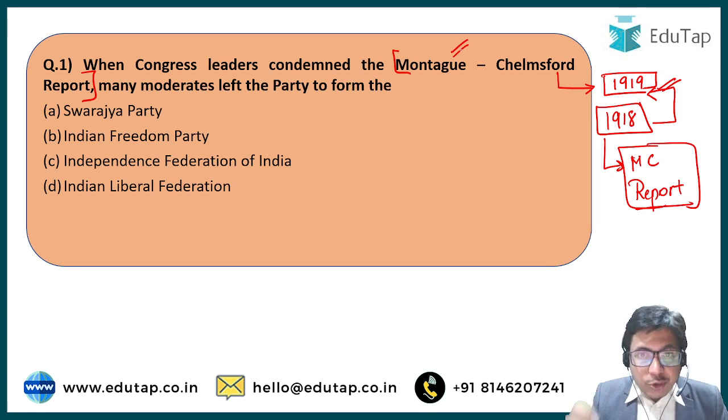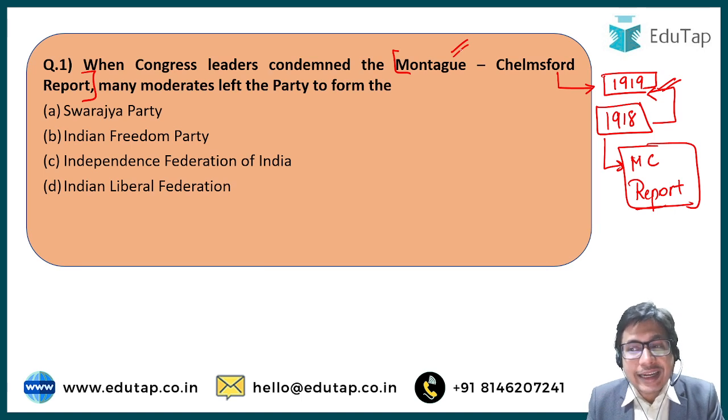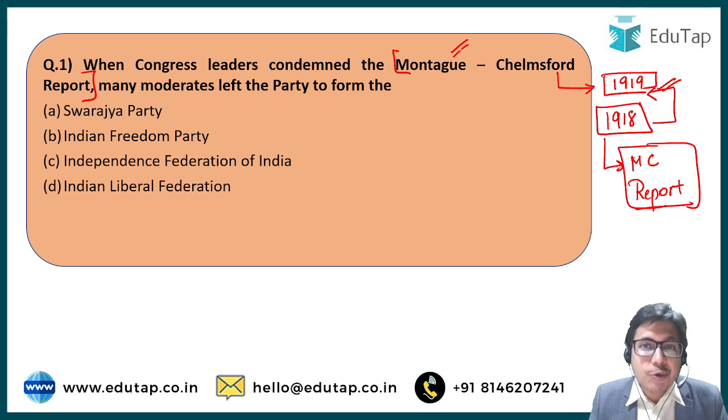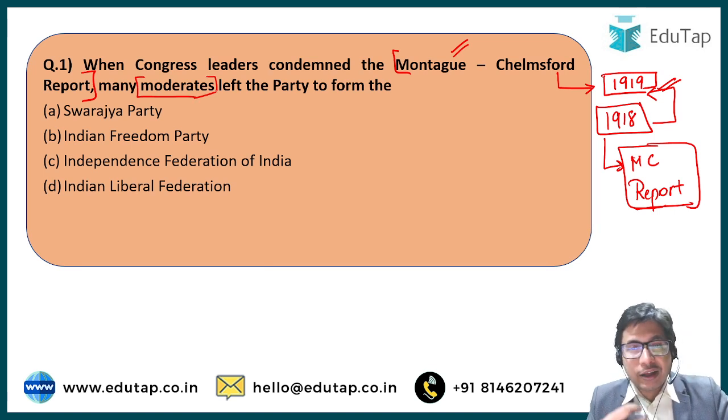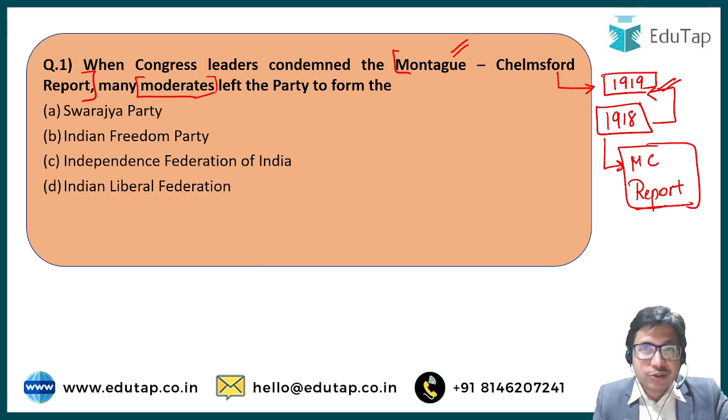So many Congress leaders were not very satisfied with the changes made in the 1919 reforms, and that is why many of them condemned this report and these reforms, and they demanded more changes, more reforms from the Britishers. Because of this, many moderate leaders of the Congress, who did not want to resort to unconstitutional means, who were very soft in their approach and who believed in the gradual transfer of power from Britishers to Indians, were not satisfied with this condemnation, and therefore they left the Congress party in order to form a different party.